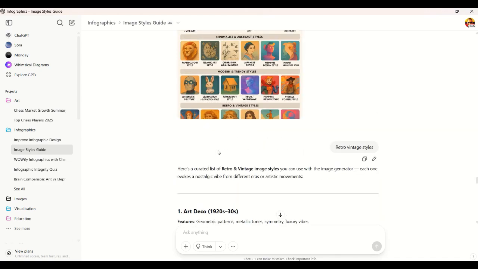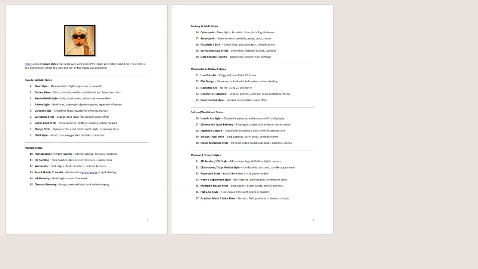So there's so many things you can learn from this. Now we know there are actually 54 guaranteed different visual image styles that you can generate through your graphics or your infographics in ChatGPT. There are probably more, but I just stopped here. If I dig, I would probably find more, but it's okay.